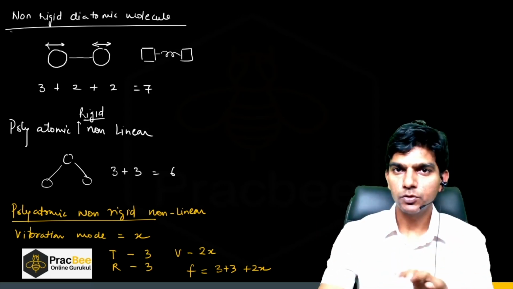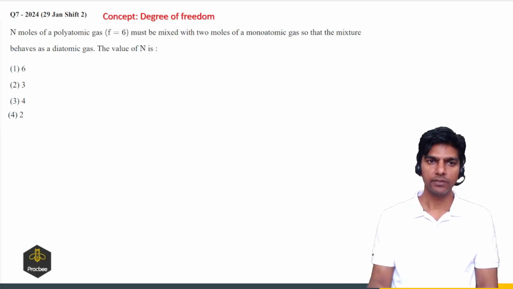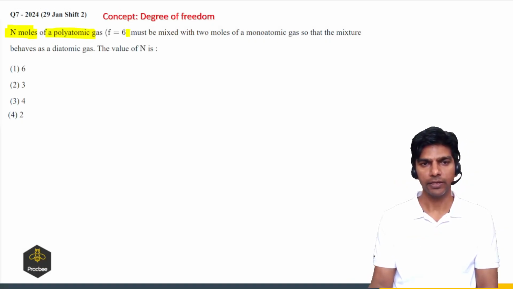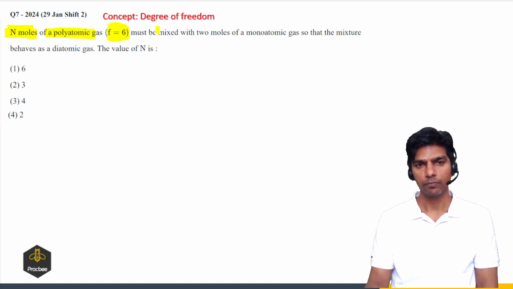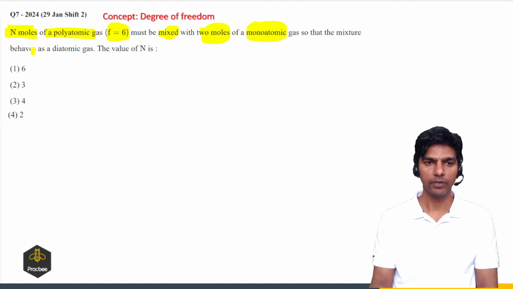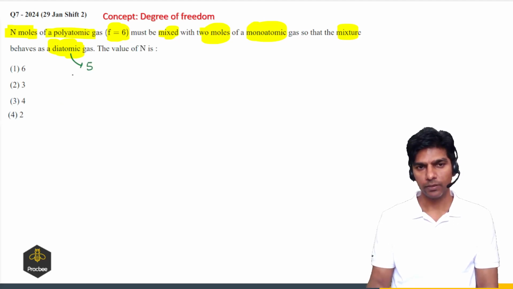Now let us see the different types of questions that can be asked from this. Now let us see a question based on degree of freedom. So n moles of a polyatomic gas which has degree of freedom 6 must be mixed with 2 moles of a monatomic gas so that the mixture behaves as a diatomic. We have to find the value of n. If the mixture is behaving as a diatomic, then, I'm assuming a rigid diatomic molecule, the degree of freedom will be 5, right? So when we have a mixture, you can use this formula.